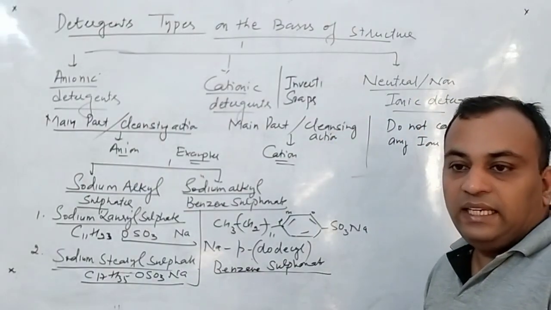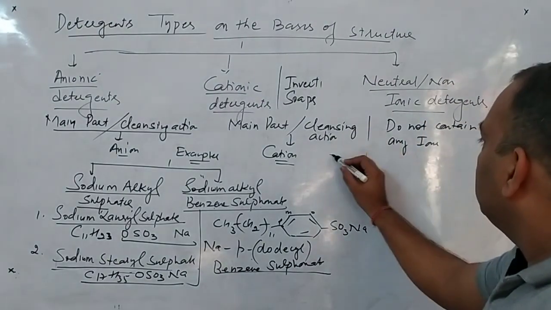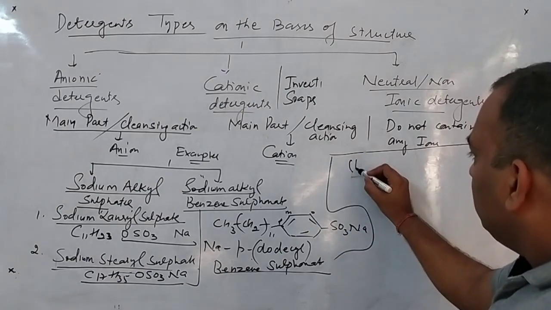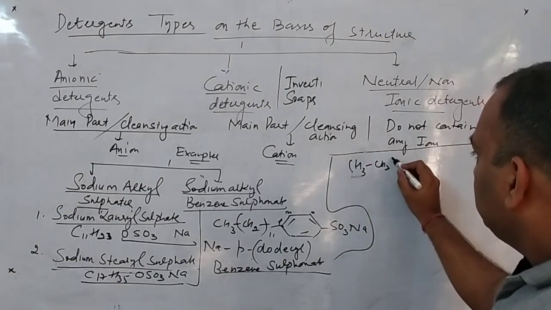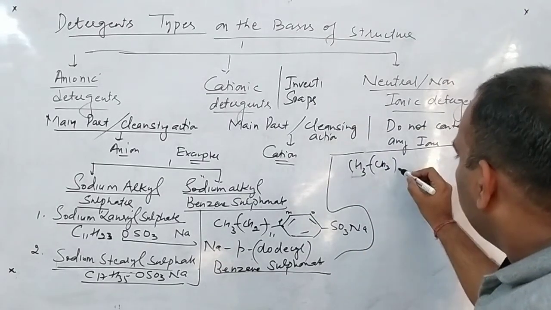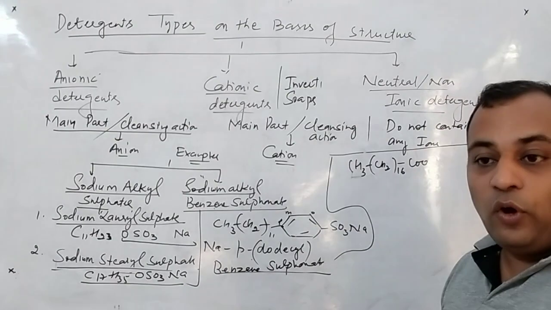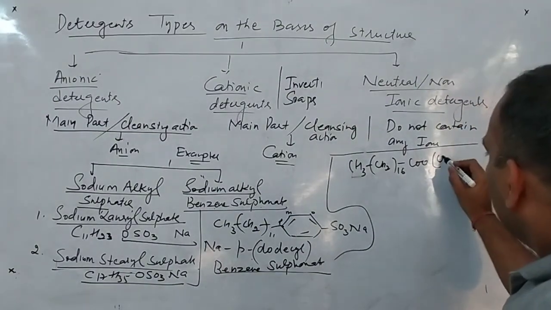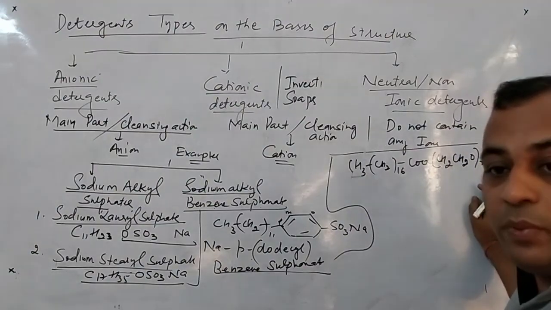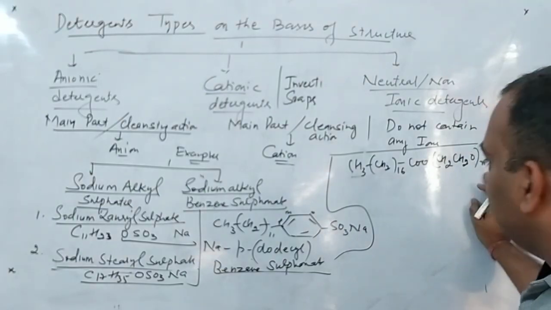Now we will come to that particularly neutral or non-ionic detergents. They do not contain any charge, or these are said to be the neutral detergents. So we will write, just see the example of this. CH3, CH2. Listen, there is no any charge. CH3, CH2, 16, CO. Now since this contain a polymeric part, so I will write CH2, CH2O, and remember which part? Polymeric part. And in the last, what we have to write? We have to write CH3,